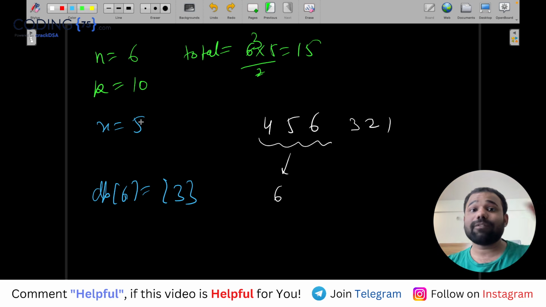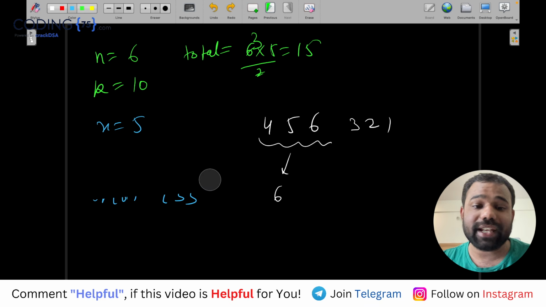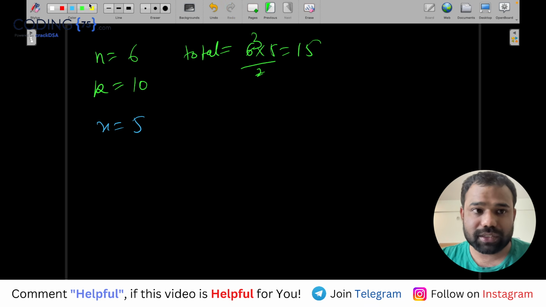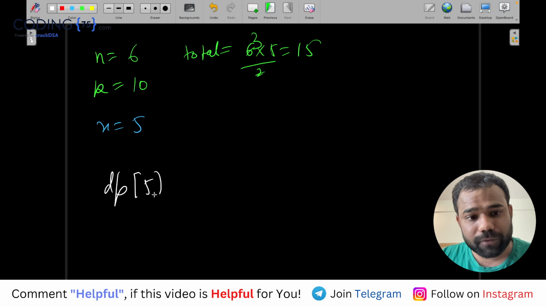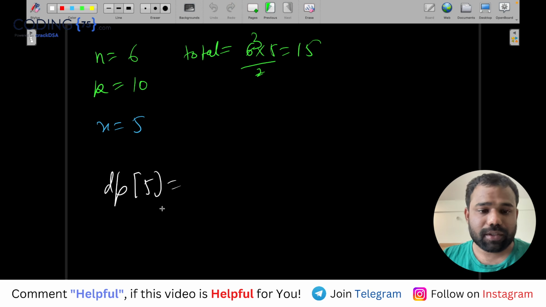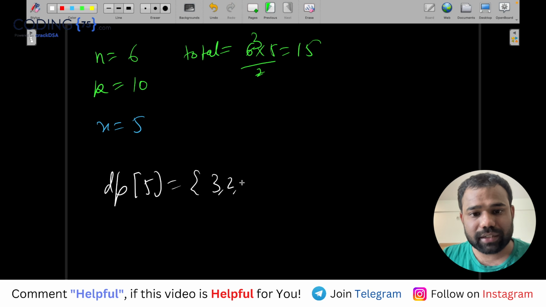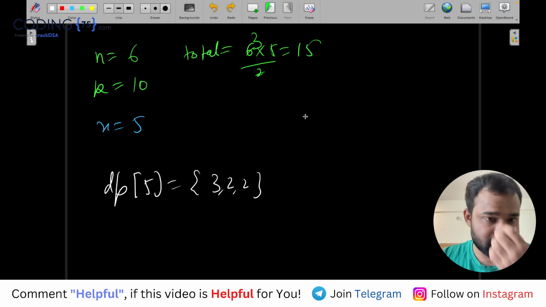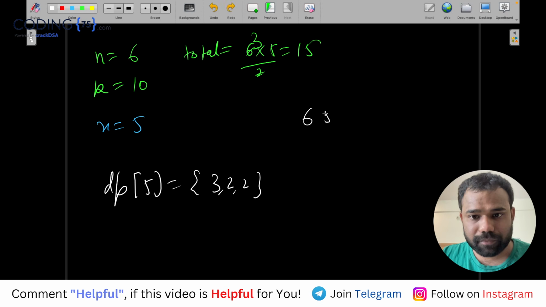Means you need exactly 5 such subarrays which will not have any inversion. Now if you find the dp of 5, dp of 5 will come as 3, 2, 2. So they are saying that there should first be 3 consecutive numbers like this, which will give me 3.